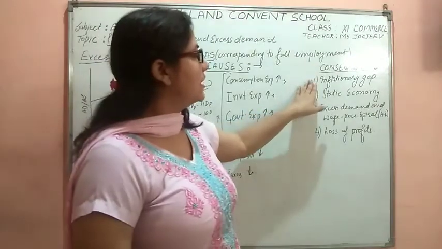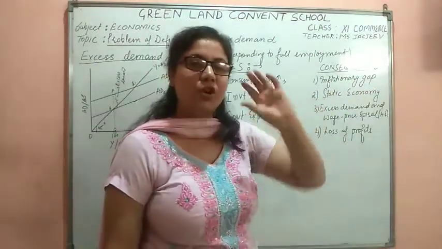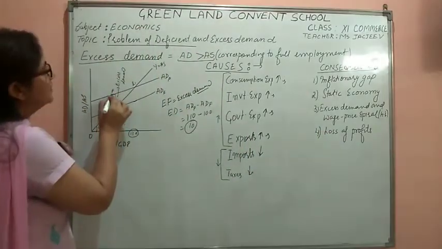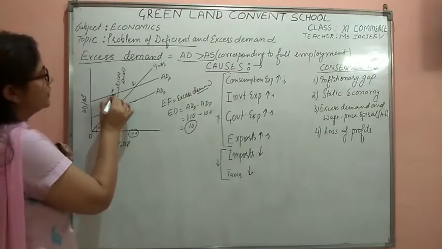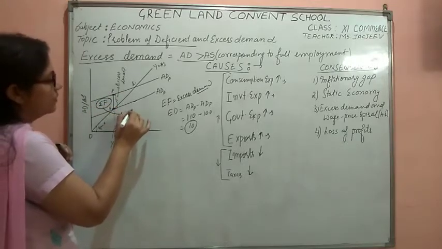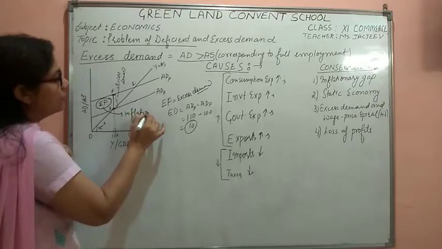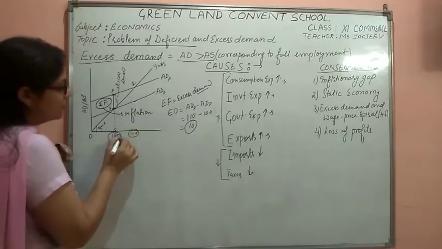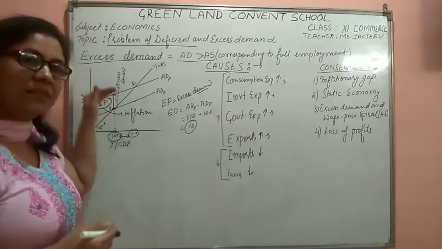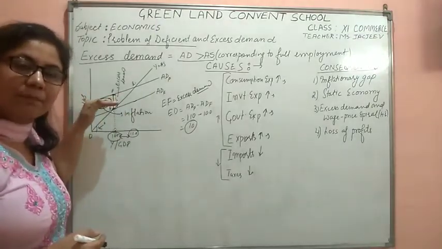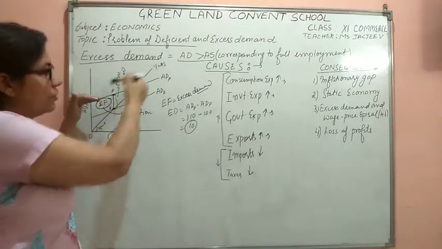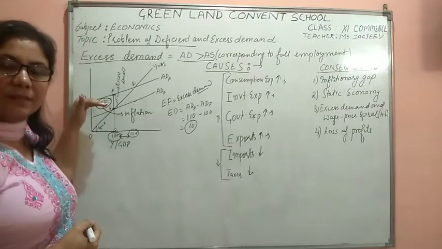First consequence is inflationary gap. As we had talked about the deflationary gap, same is the inflationary gap. This gap, this point here, it is the inflationary gap. Now we are producing 100 units. It's no way possible for us to produce 110 units because already we are on the extreme. We are already producing to the full production capacity of the country. We cannot go beyond the full production capacity.